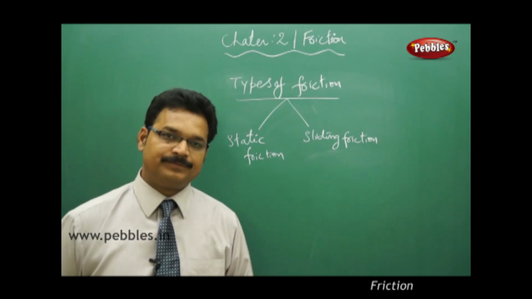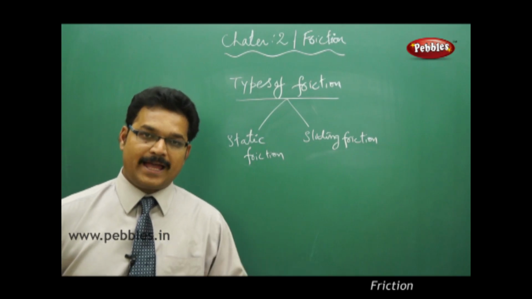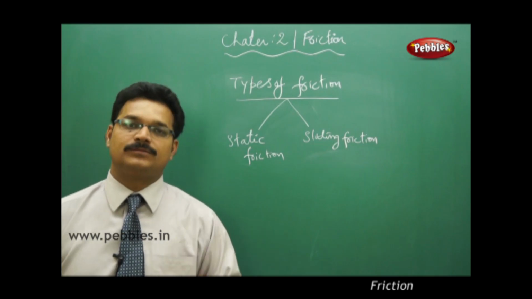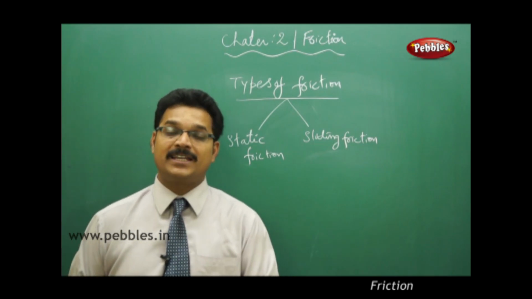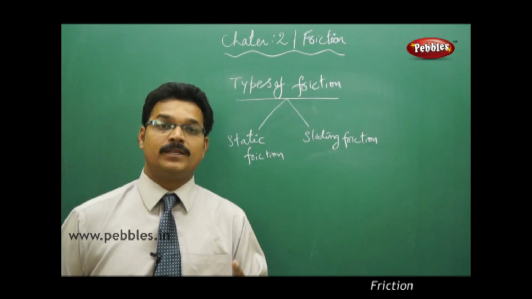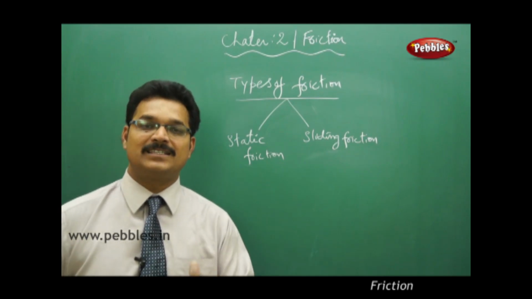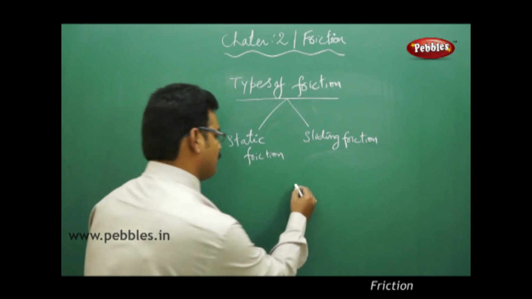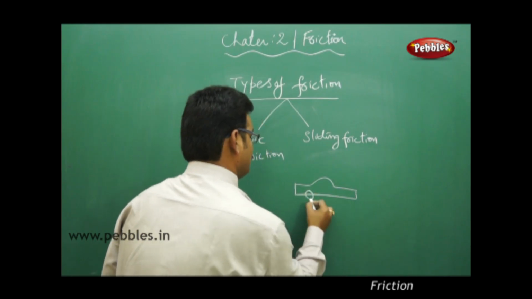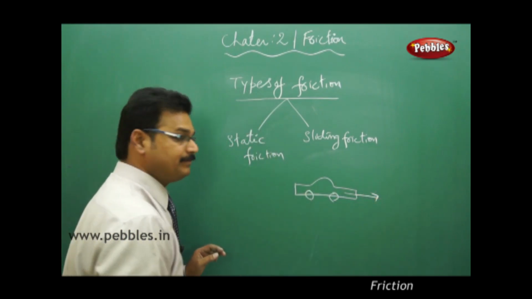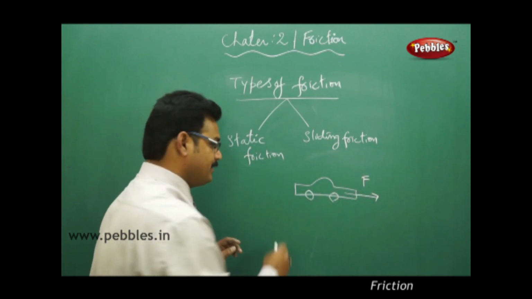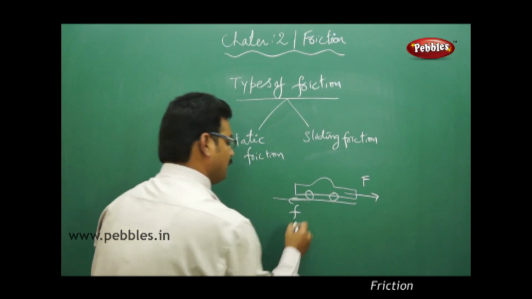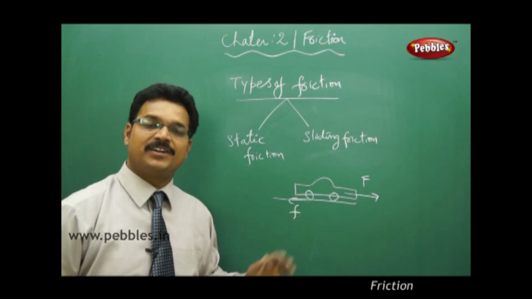Now sliding friction. Sliding friction acts when the body is in motion. Suppose a car is moving on the road. The friction acting between the wheels of the car and the road is sliding friction. Sliding itself says that the body is in motion. So this is the car which is moving in the forward direction, say towards the right side. Then the frictional force acting between the wheels of the car and the road is sliding friction.